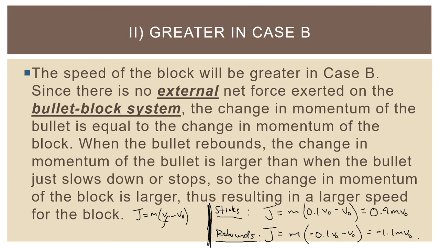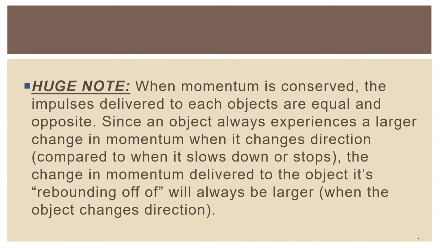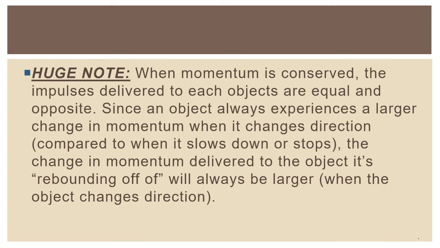All right, so before we move on to the second part, I want to write down a note because this is extremely important. It comes up on the AP test again and again and again. When momentum is conserved, the impulses delivered to each object are always equal and opposite. And since an object always experiences a larger change in momentum when it changes direction compared to when it slows down or stops, the change in momentum delivered to the object it's rebounding off of will always be larger when the object changes direction.